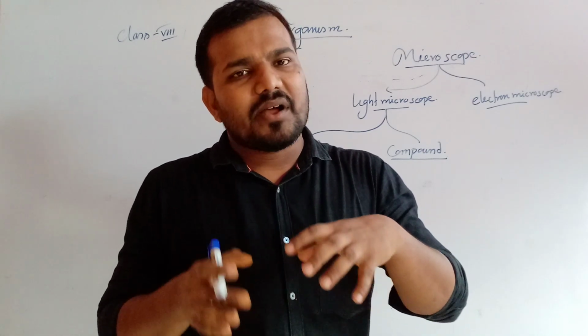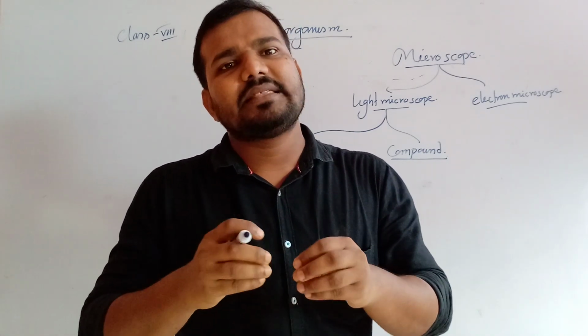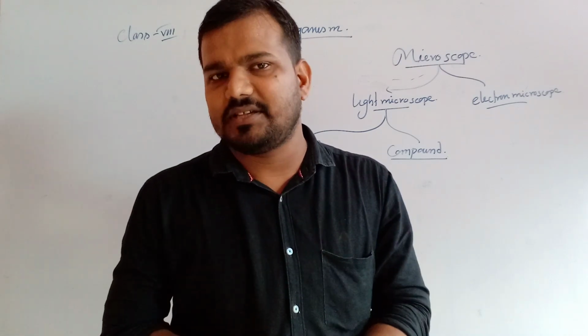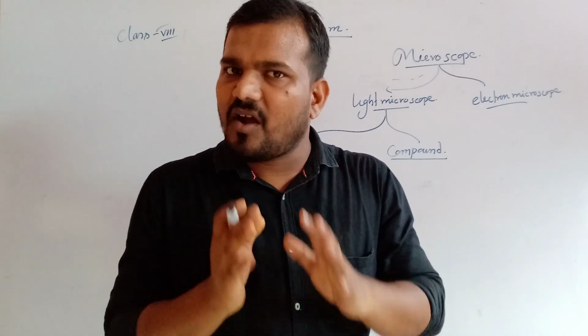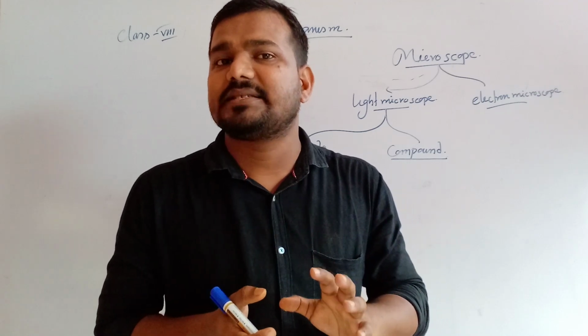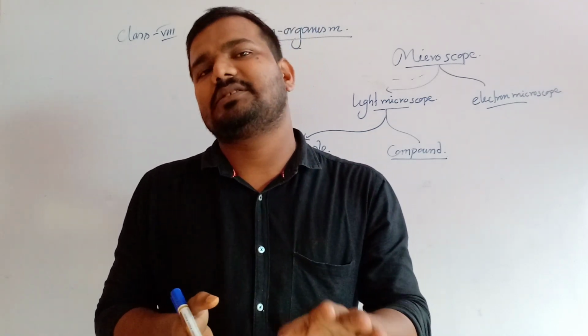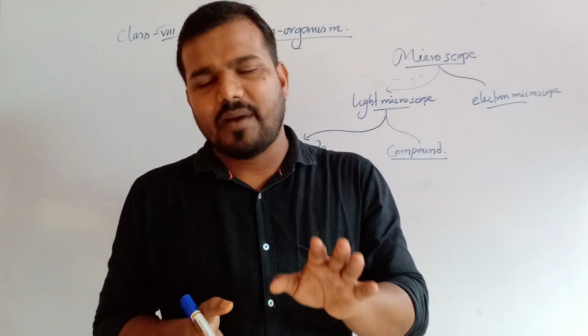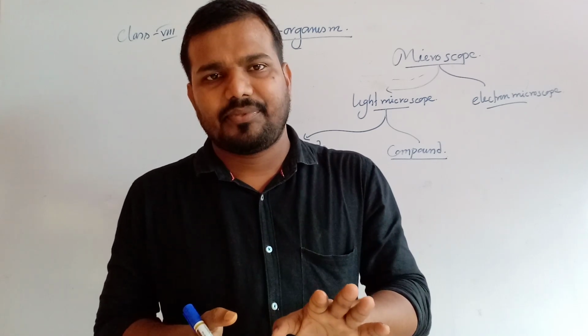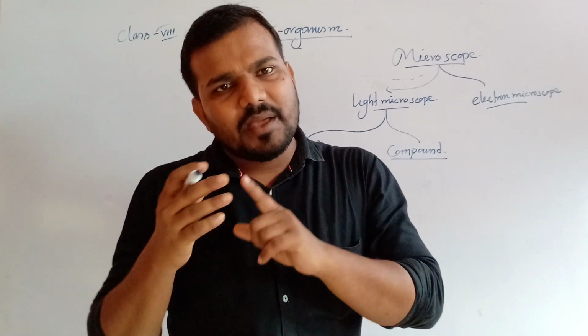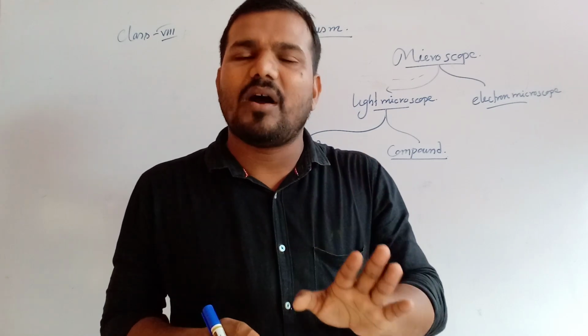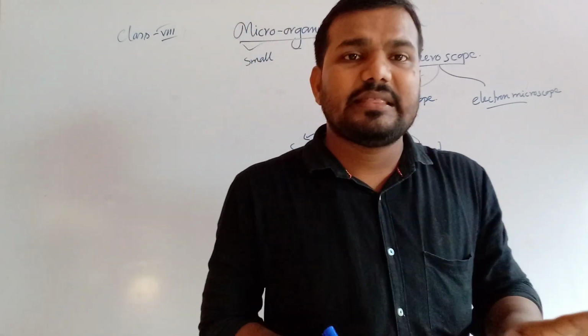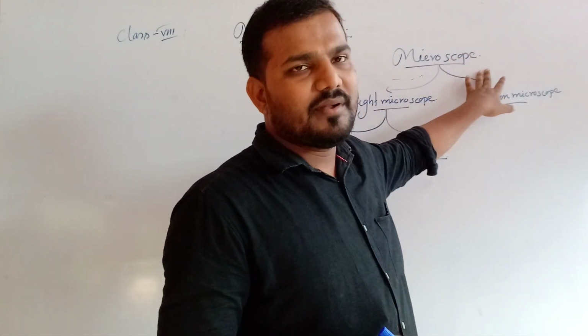Generally, in our surroundings there is a huge amount of tiny organisms. We cannot observe them by our naked eyes. This type of smallest organism is termed a microorganism. Now, to observe the microorganism, we use an instrument known as a microscope.